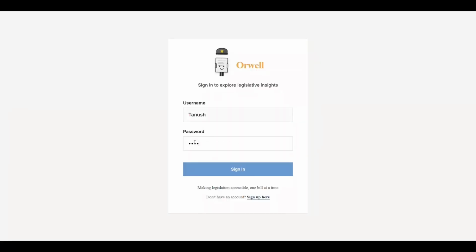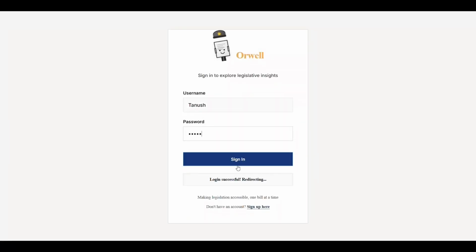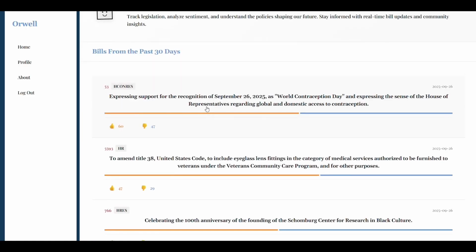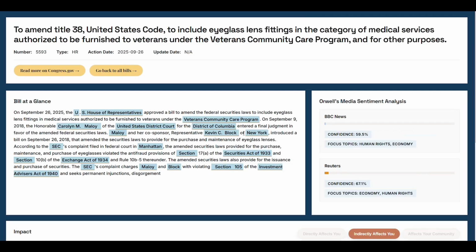Wait, what is that? I mean, I think it's cutting funding for farmers, right? Isn't it increased regulation for agriculture? I don't know. Meet Orwell, an app that aims to increase youth civic engagement through making legislation accessible so that every young voter can swipe through bills just as easily as scrolling or playing the daily Wordle.